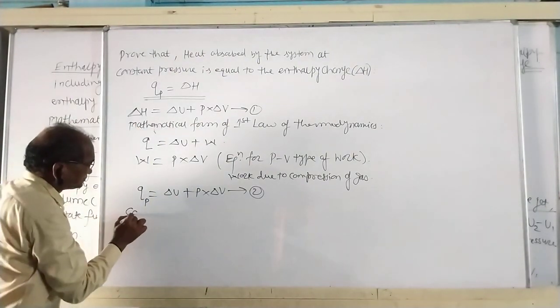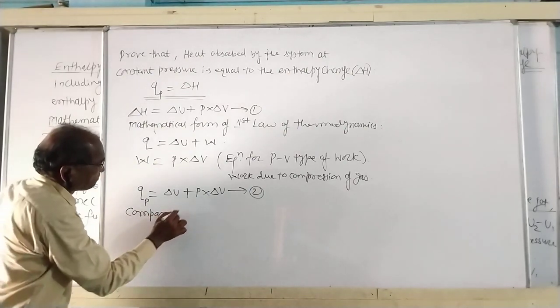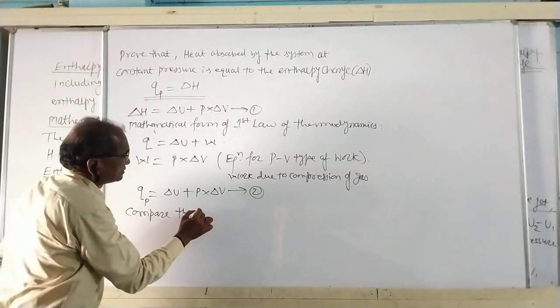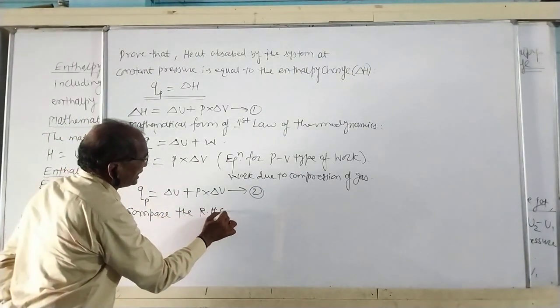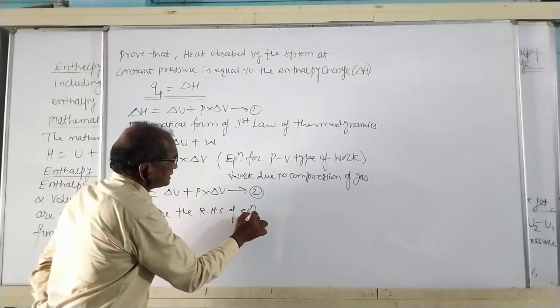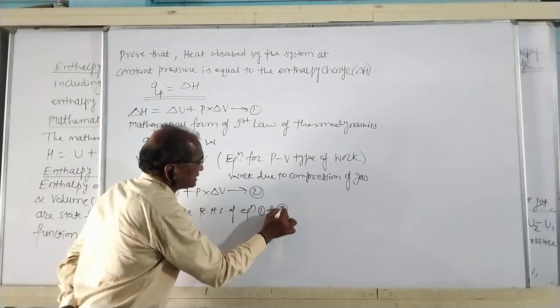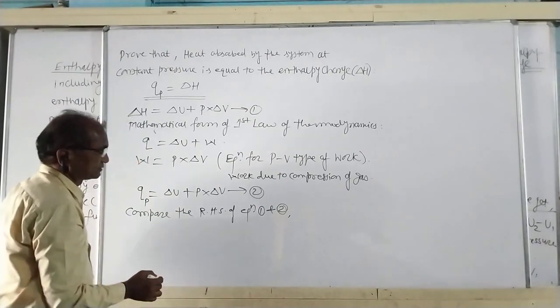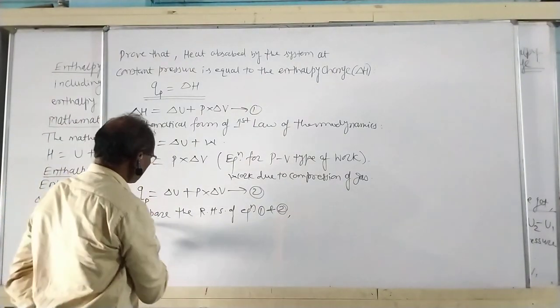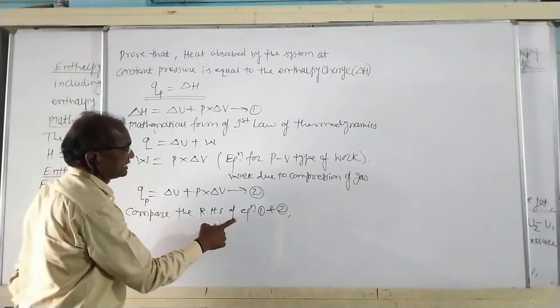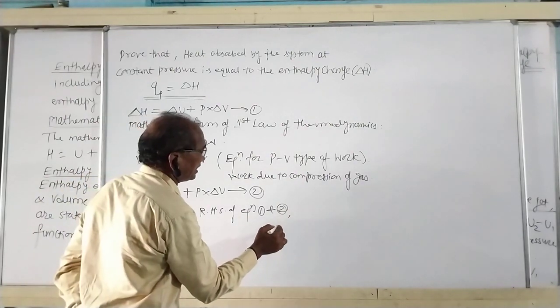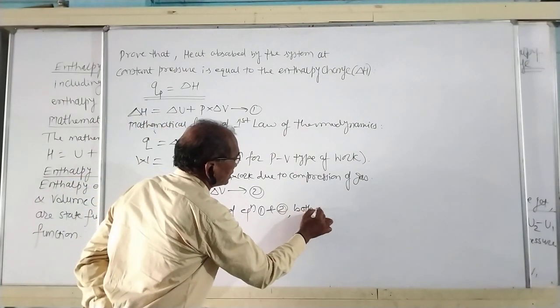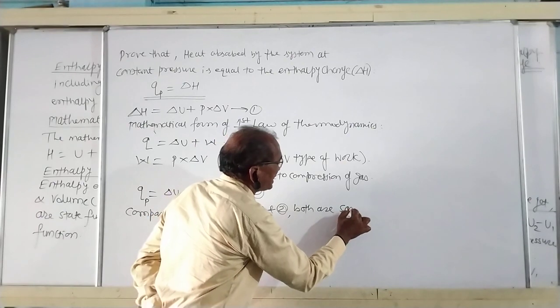Compare the RHS of equation first and second. Compare the right hand side of equation first and second. Both are same.